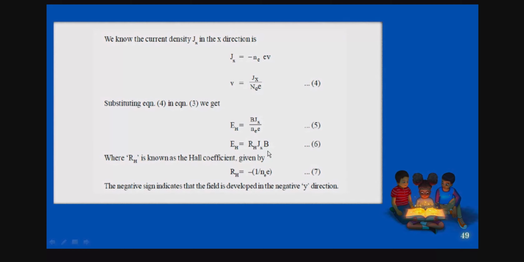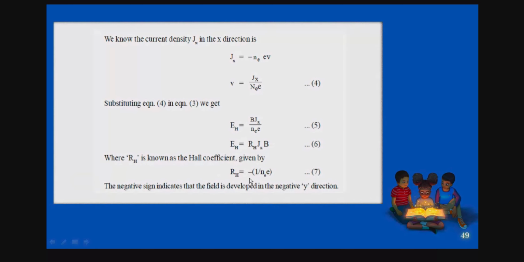So what is R_H? It's nothing but the Hall coefficient. So what is the value for the Hall coefficient? That is minus 1 by NE, isn't it? So instead of minus 1 by NE, you put it R_H. That R_H is nothing but the Hall coefficient. So we can say the negative sign indicates that the field is developed in the negative y direction. Okay. So this gives the Hall coefficient in an n-type semiconductor, isn't it?